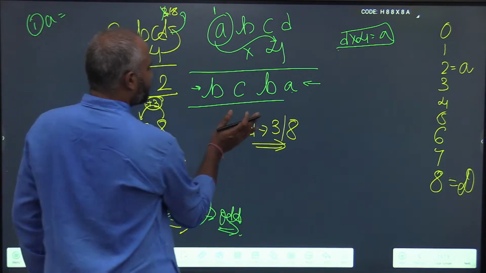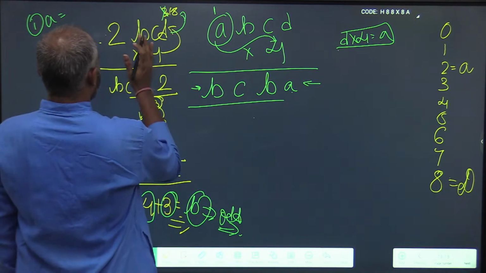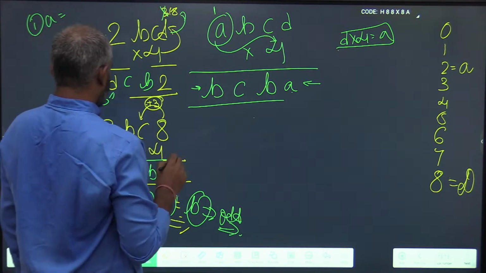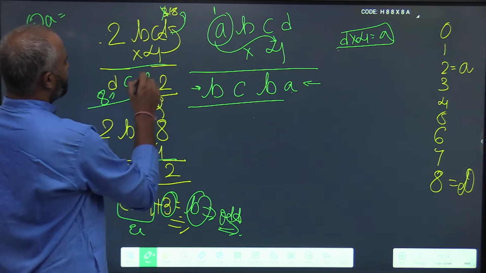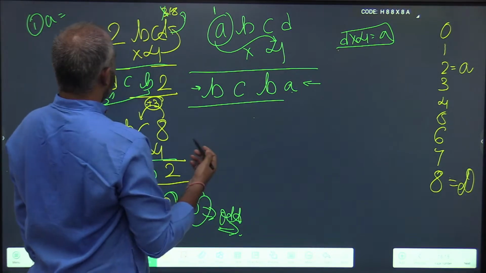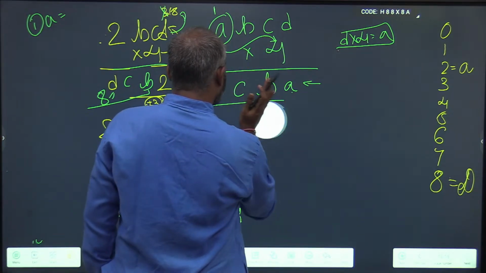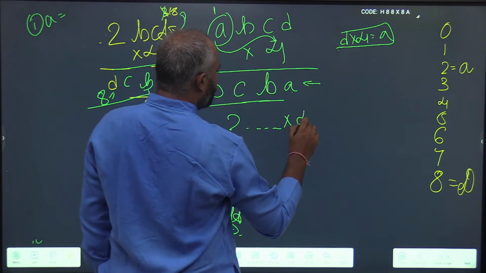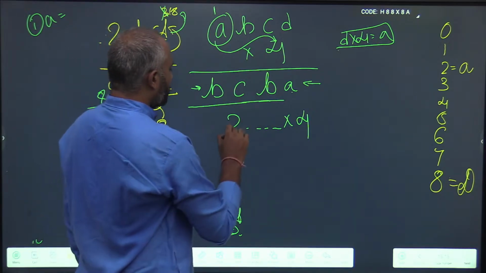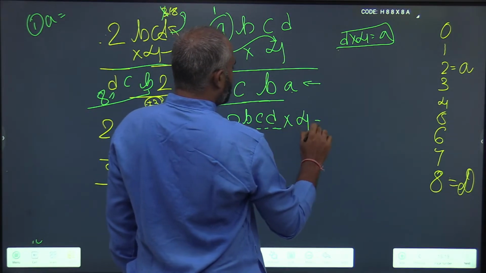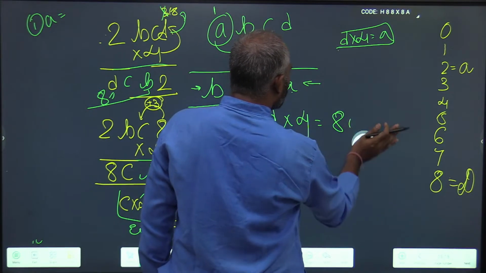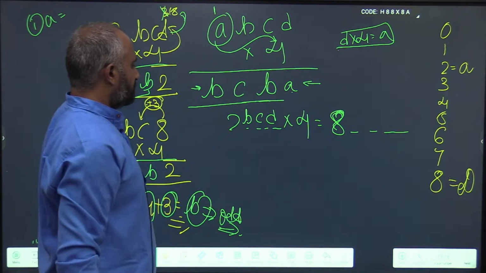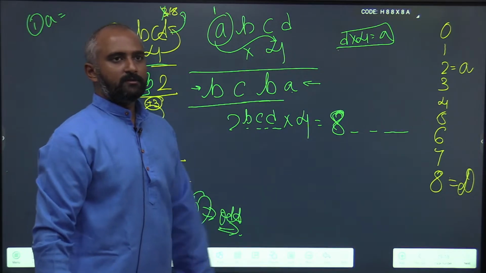Now let's hunt for the values of B. You see again, something in the 2000s multiplied by 4 is resulting in something in the 8000s.